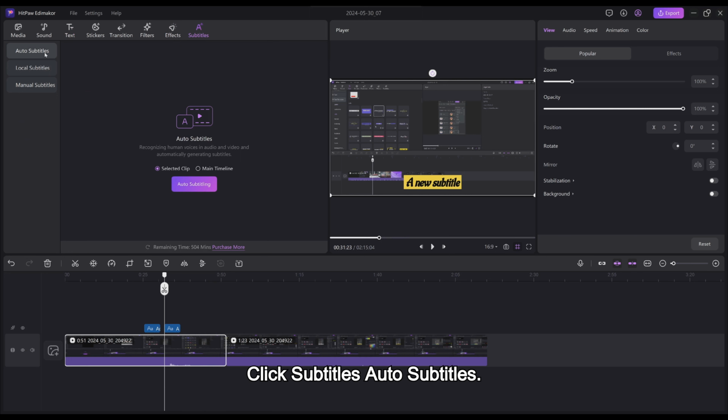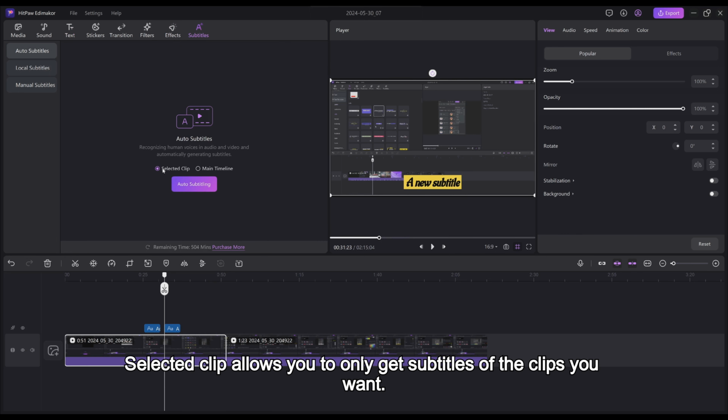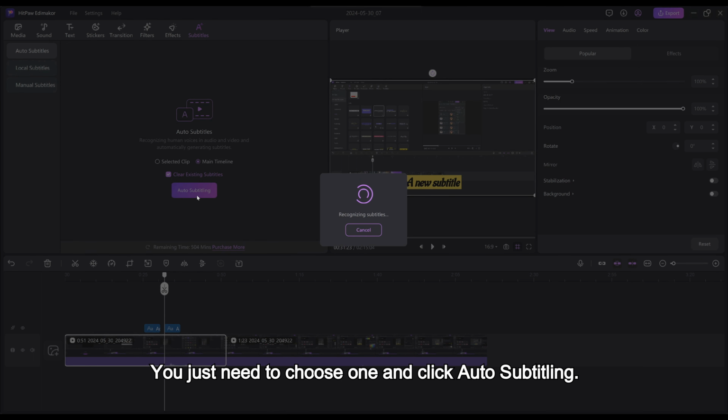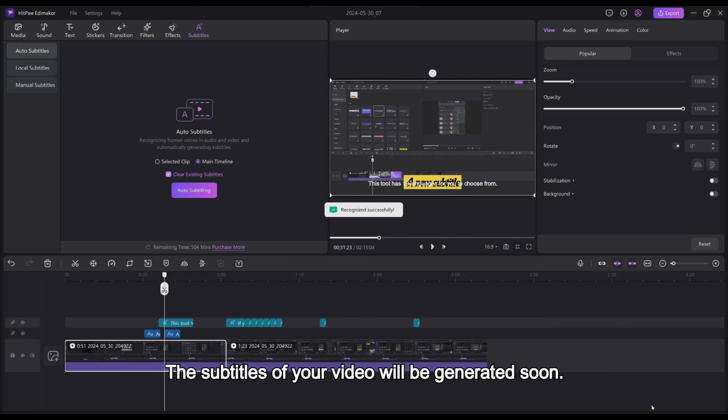Click Subtitles, Auto Subtitles. Selected clip allows you to only get subtitles of the clips you want. Main timeline allows you to generate subtitles for the whole video. You just need to choose one and click Auto Subtitling. The subtitles of your video will be generated soon.